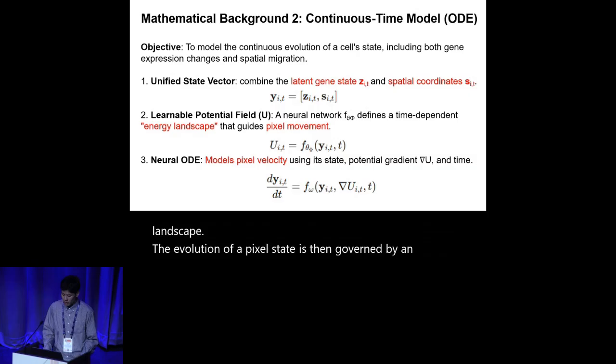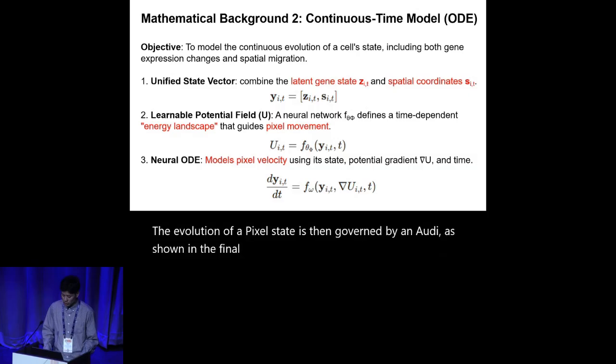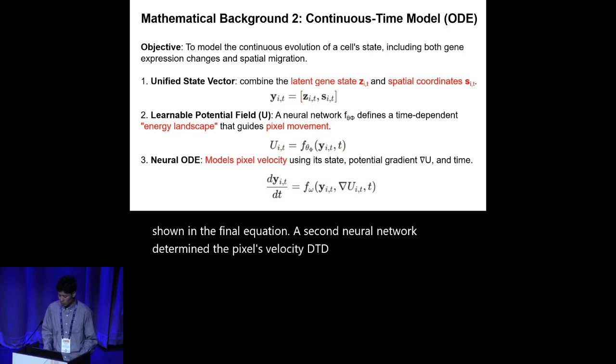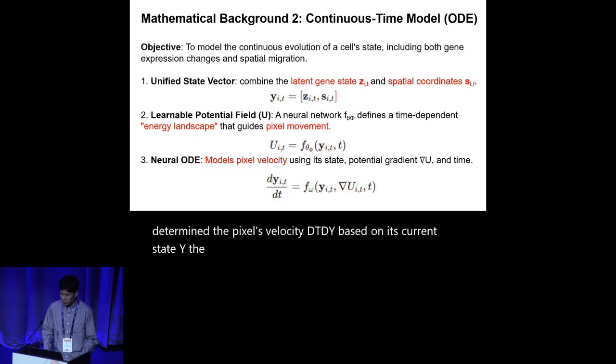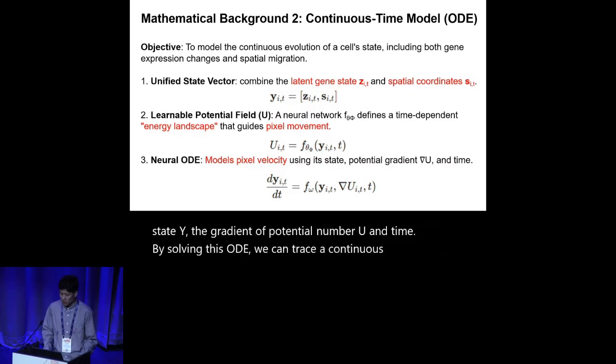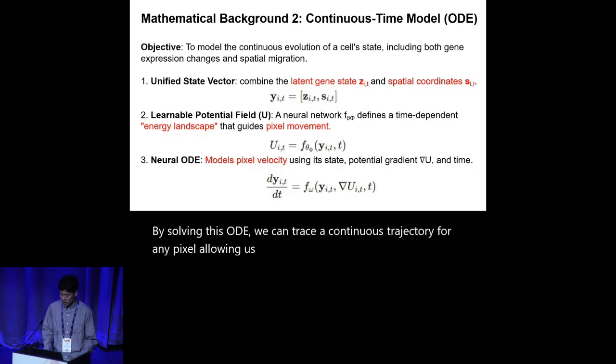As shown in the final equation, a second neural network determines the pixel's velocity dy/dt based on its current state y, the gradient of potential nabla U, and time t. By solving this ODE, we can trace a continuous trajectory for any pixel, allowing us to predict its state at any point in time.